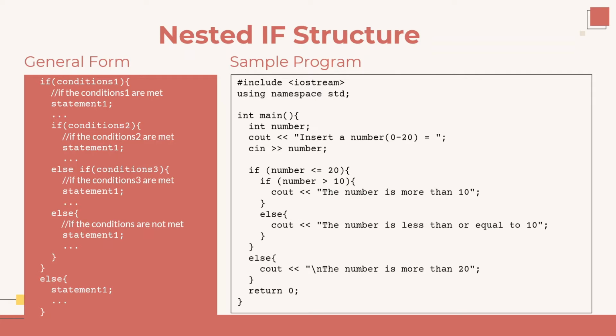Meanwhile, if the value is less than or equal to 10, the output "the number is less than or equal to 10" will be displayed. And then if the value entered is more than 20, then the program will run the else clause outside the if structure before and print "the number is more than 20". So this is the example of nested if structure.